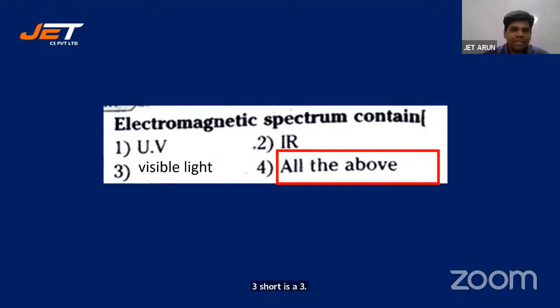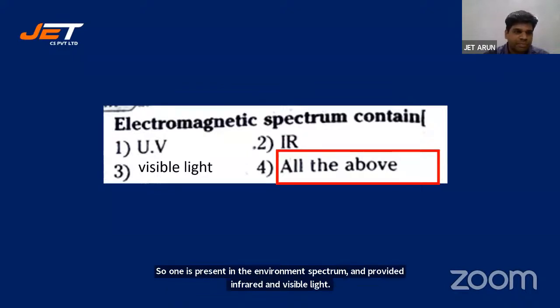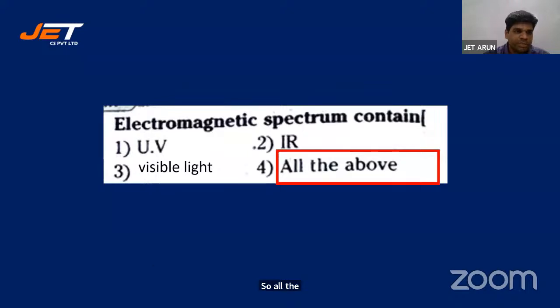See, 1, 2, and 3 are inclusive in 4. So all of them, ultraviolet, infrared, and visible light, are present in the electromagnetic spectrum. So all the above are present. Okay, let's look at the next one.